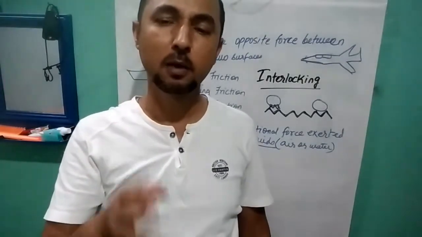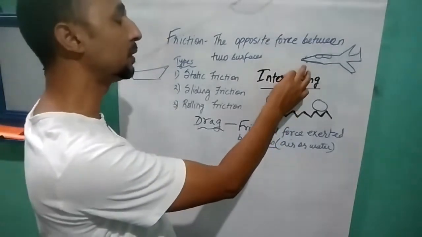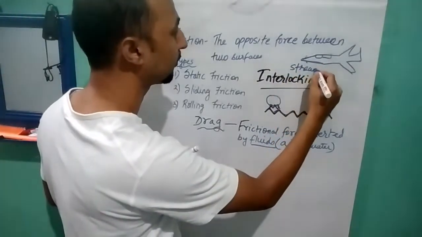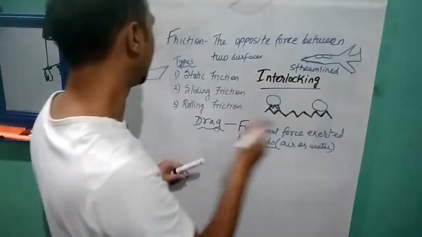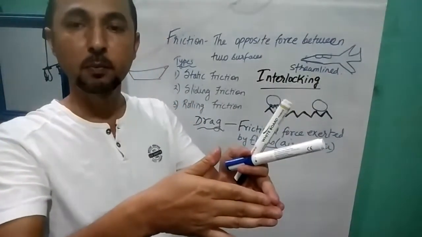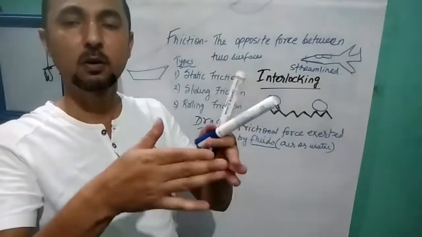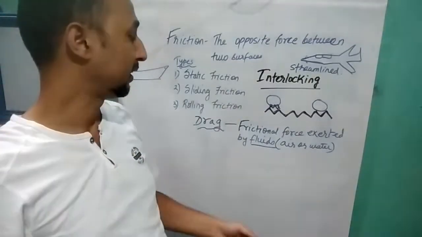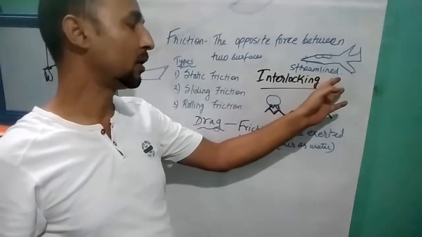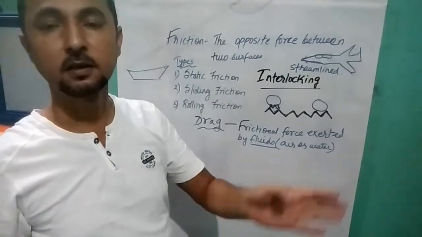So therefore, objects moving in fluids must have special shapes. Those special shapes are known as streamline shapes. So aeroplanes or ships or boats are always pointed at the front part to overcome the friction exerted by air or water, to overcome the drag, in other words. So streamline objects move faster in air as well as in water.